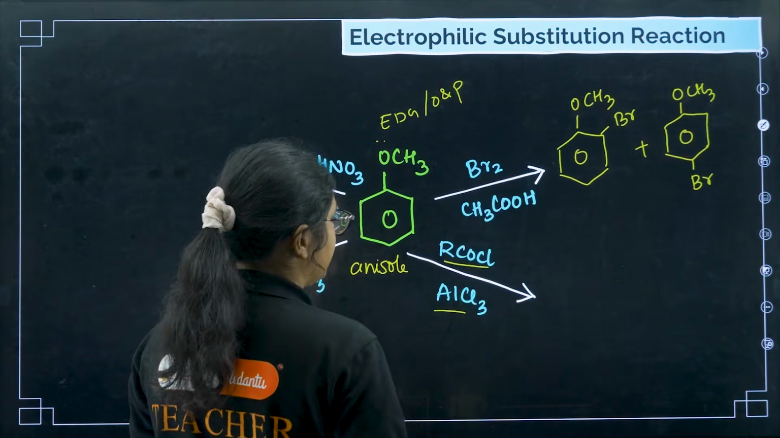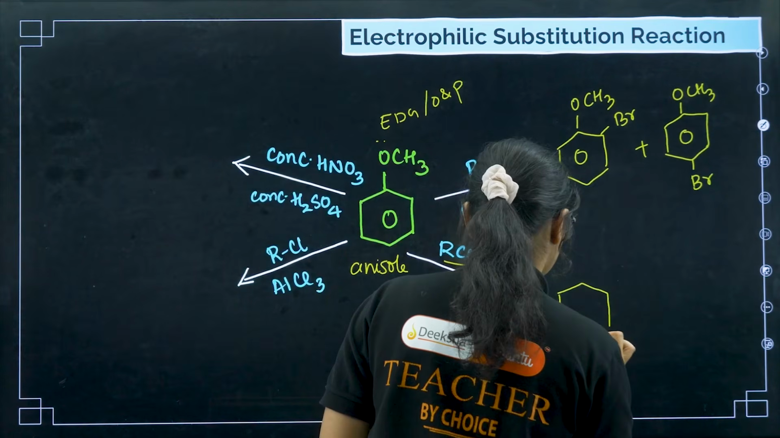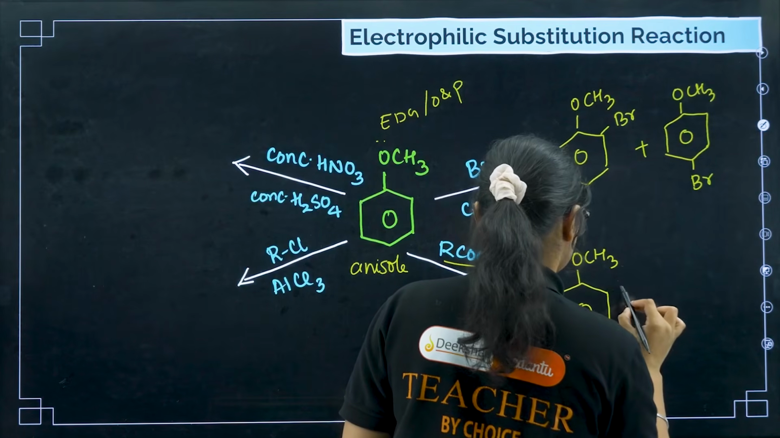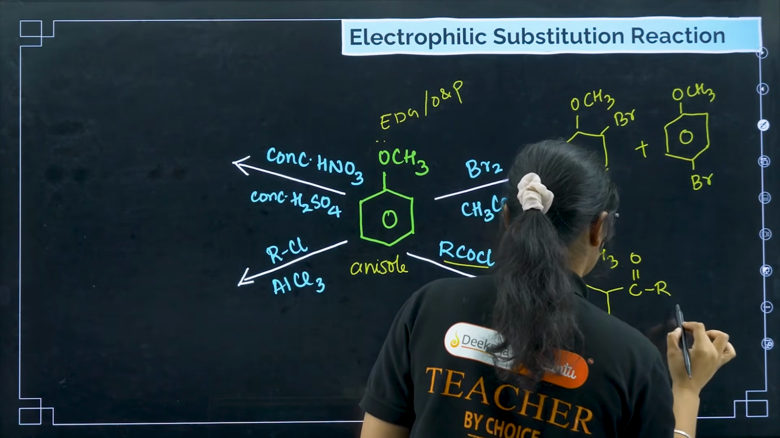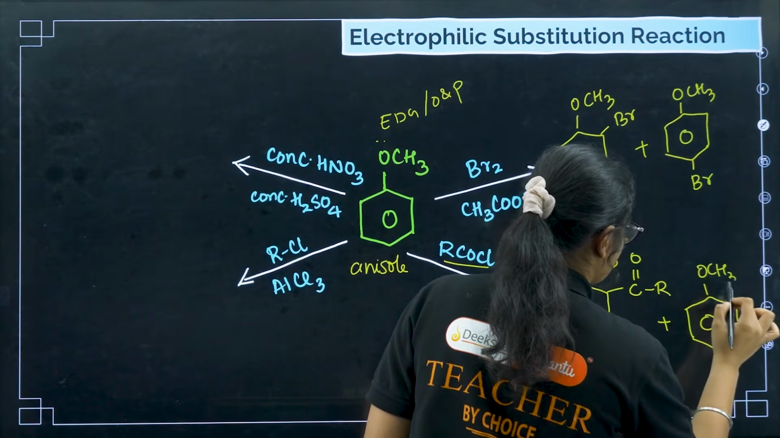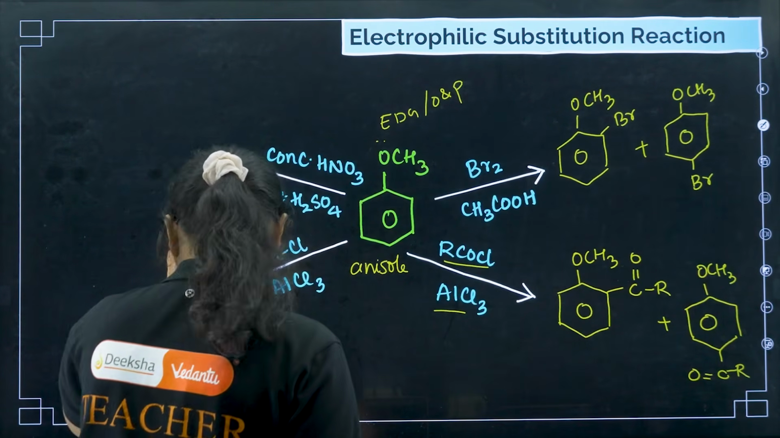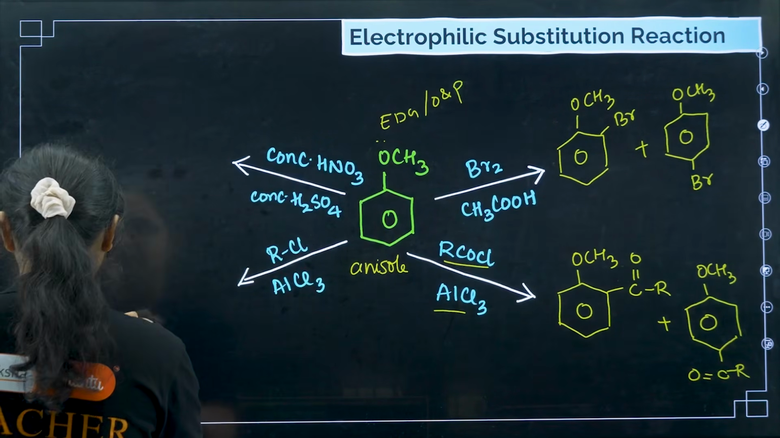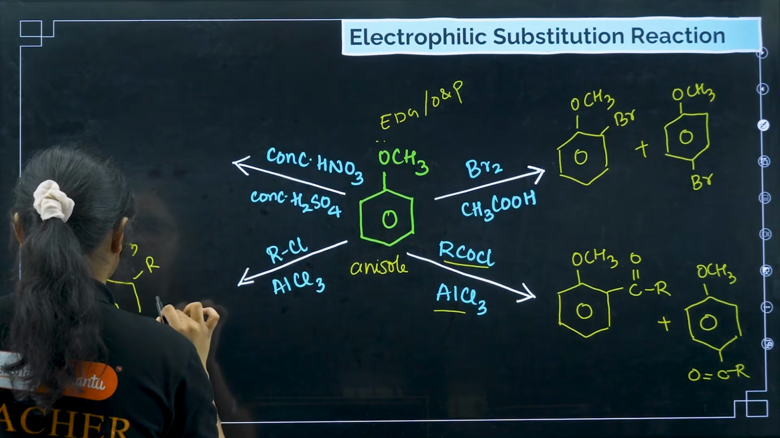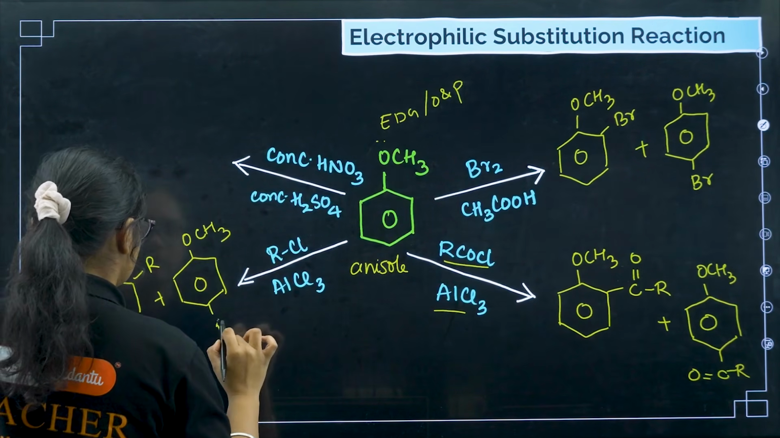Next, if you have RCOCl and AlCl3, this is again a donating group, so again ortho para substitution will take place. So you will get here OCH3 and here it will be COR, and I'll get OCH3 and here it will be COR. Clear? Now coming to if I have RCl and AlCl3, this is your Friedel-Crafts alkylation. The same thing, I have OCH3, so R will be attached at the ortho position, and I have OCH3 and R will be attached at the para position.